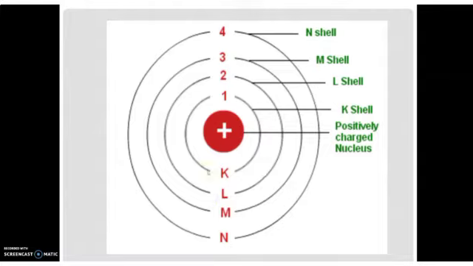So we will see how many electrons can be accommodated in each shell. How many electrons can be accommodated in K shell, L shell? Are they all equal? We'll see how many electrons can be accommodated in each shell.